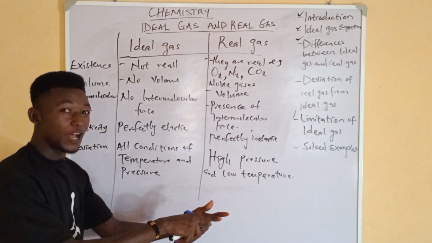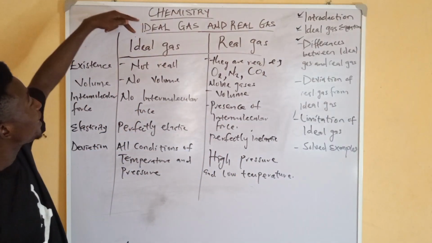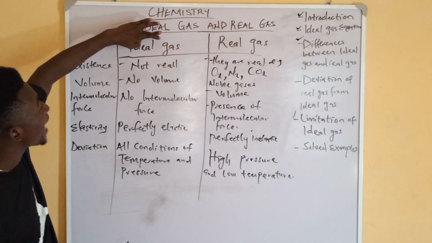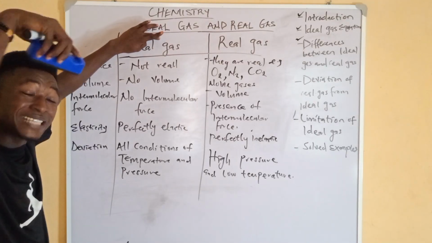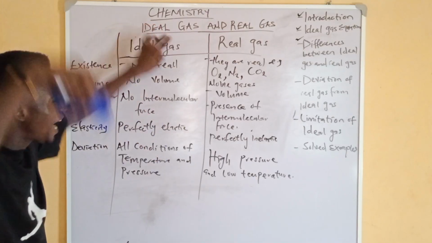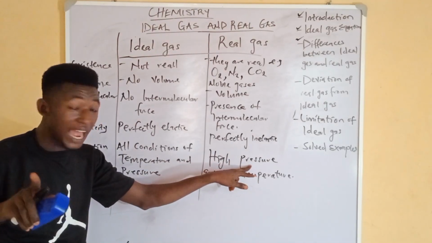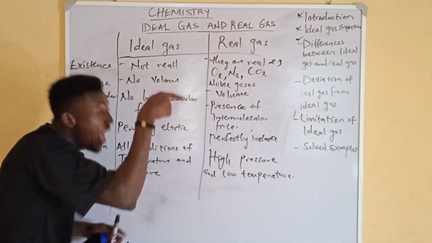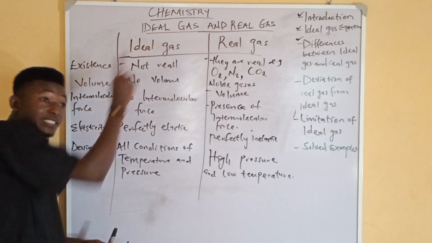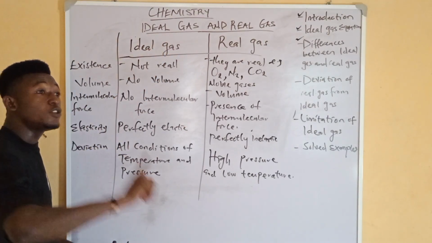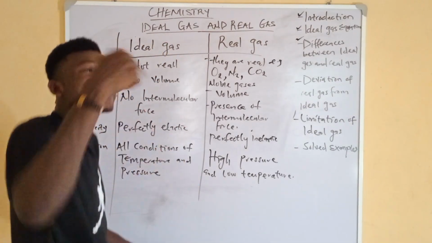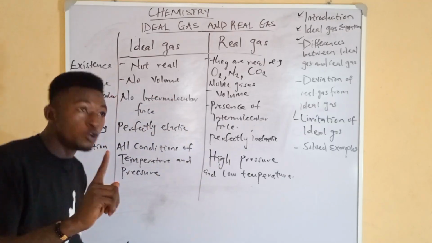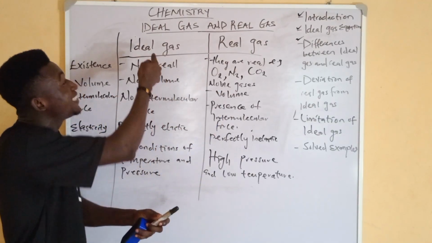That is the opposite now. So each time they deviate from ideal gas, that means that at that particular time, the pressure is high and the temperature is low. But each time they want to behave ideally, they usually ask that question: at what condition, or at what temperature or pressure, do real gases behave ideally?